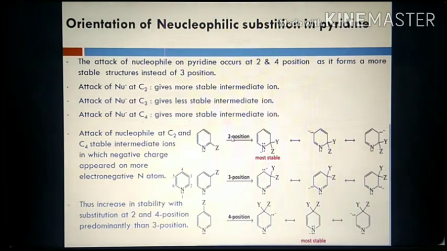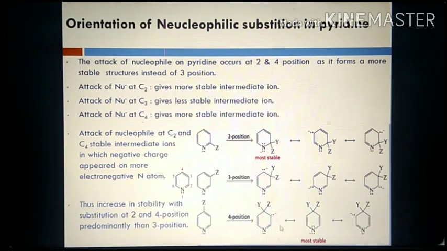Here you can see nucleophilic attack at 2 produces a resonating hybrid structure in which nitrogen carries a negative charge. Nucleophilic attack at 4 also produces a resonating hybrid structure in which nitrogen carries a negative charge. These are most stable. Why? Because nitrogen is more electronegative than carbon, and therefore negative charge on the nitrogen atom stabilizes the intermediate ion.